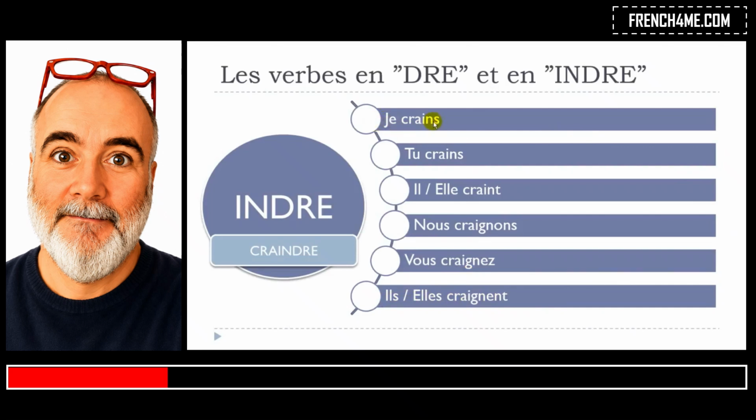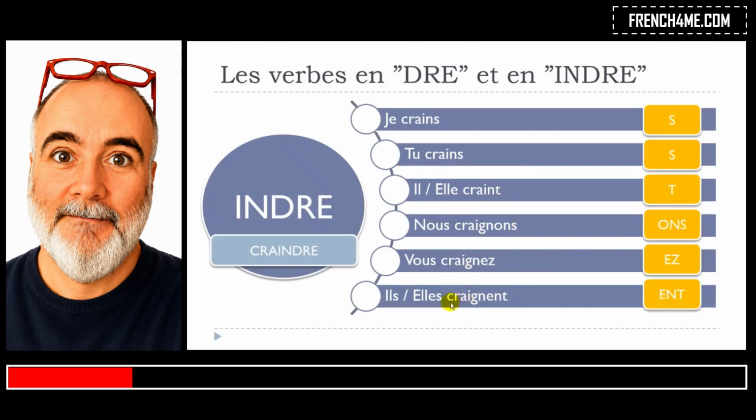So je crains, tu crains, il craint, elle craint, nous craignons, vous craignez, ils craignent, elles craignent. Keep in mind that the ending will be S, S, and then T, but phonetically you pronounce them the same: craint. Then ONS, craignons, EZ, craignez, and then ENT, craignent.